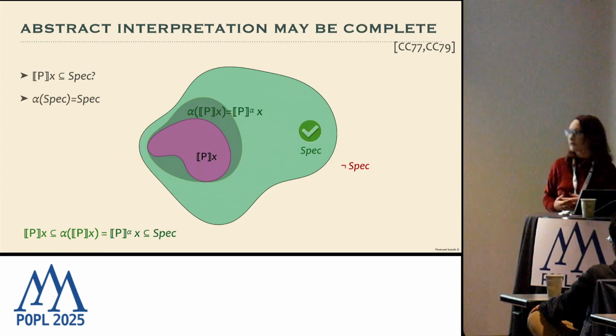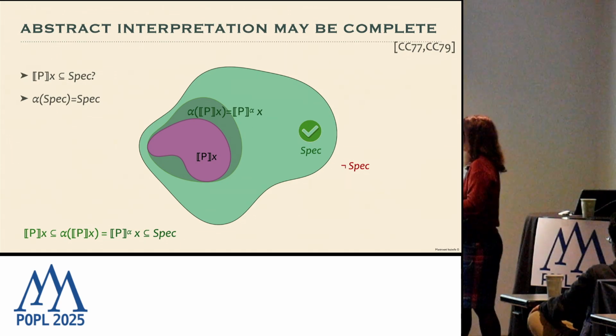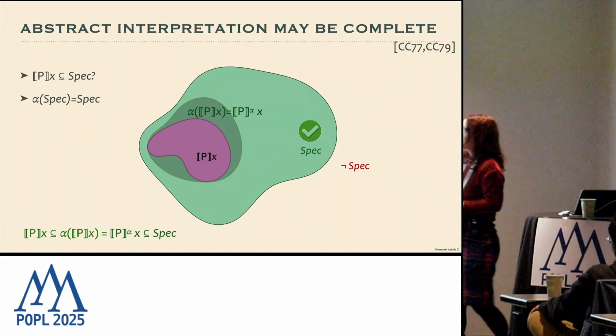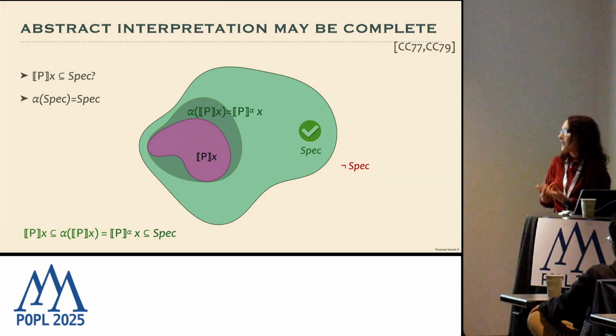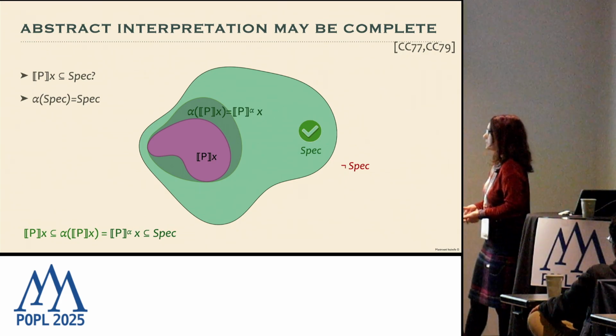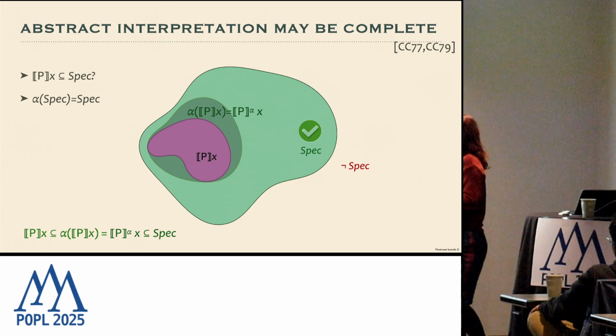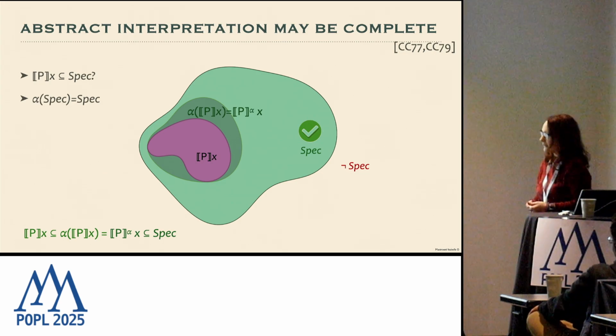And indeed, when we have completeness, it means that the abstract computation precisely computes the abstract property of the concrete semantics. And in this way, if we are able to prove that the abstract computation satisfies the specification, then we can more easily, with more precision, provide the answer for the concrete semantics.